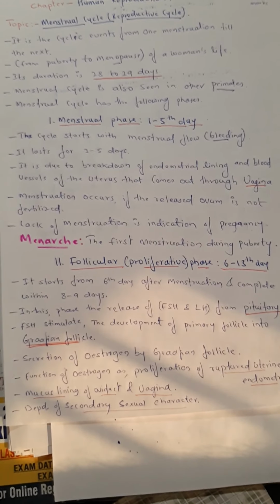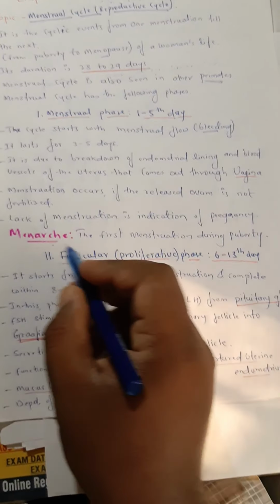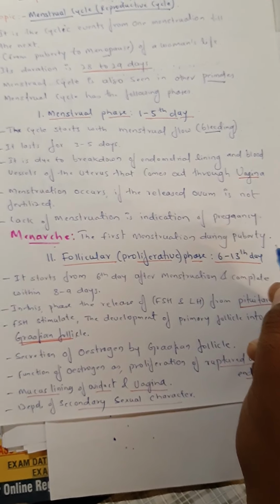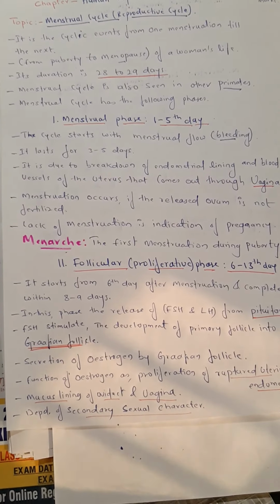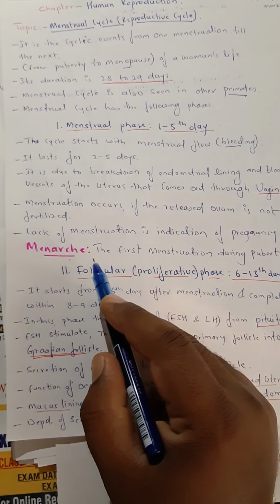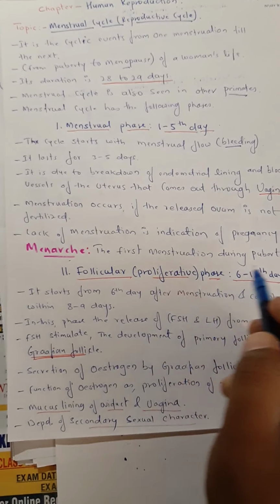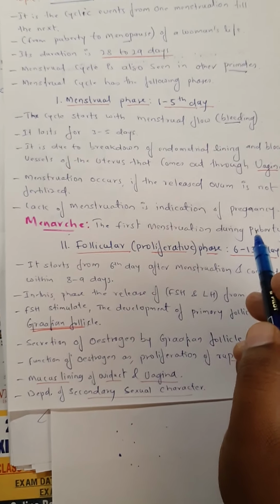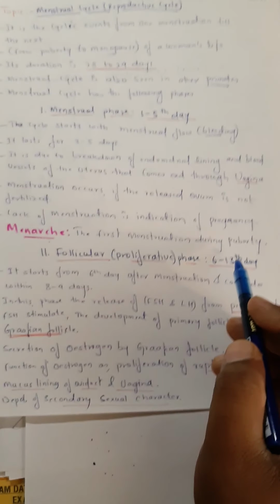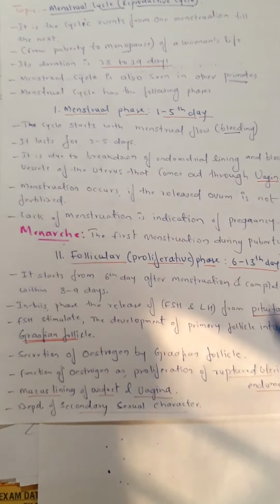Fine. So here is one word, menarche, the first menstruation during puberty. Menarche may be asked for 1 mark in the examination. Menarche is nothing but the first menstruation. Puberty, we know what puberty means. At a certain age of the female, the puberty period is going to start. The first menstruation is menarche.